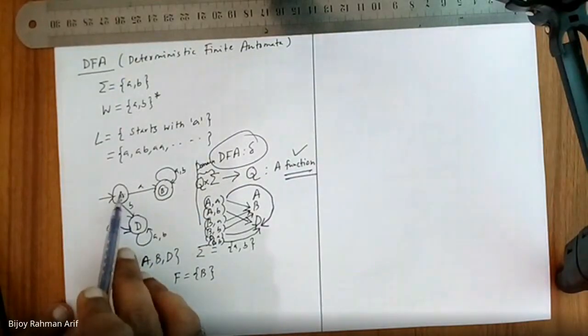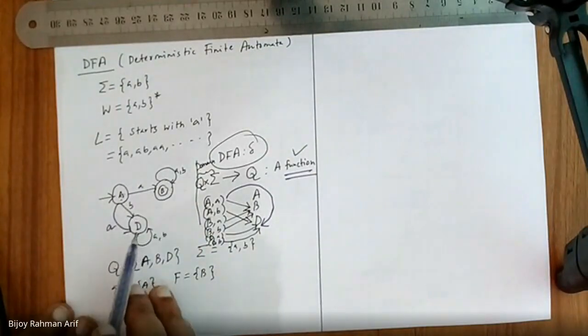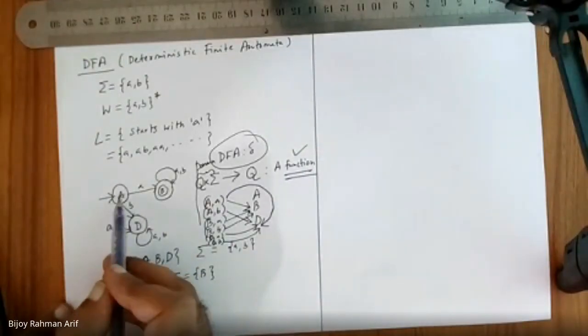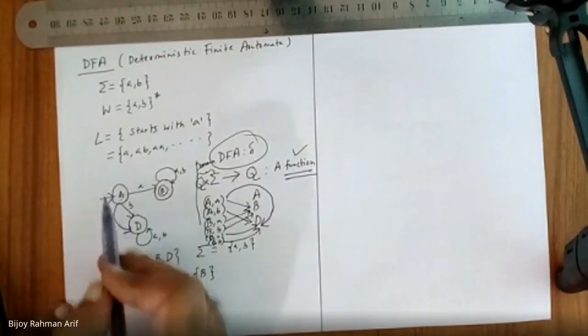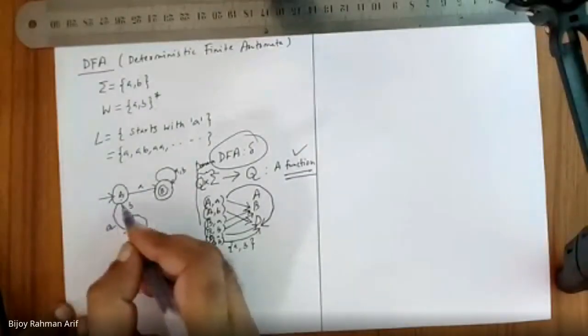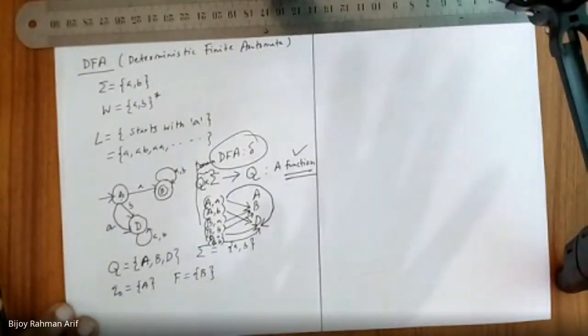A should have transition on A and B both. B should have transition on A and B both. D should have transition on A and B both. And for each letter in the alphabet, there should not be more than one transition from one state to another state. Is it right or not? So if you join this line, it is no longer a DFA. Done?